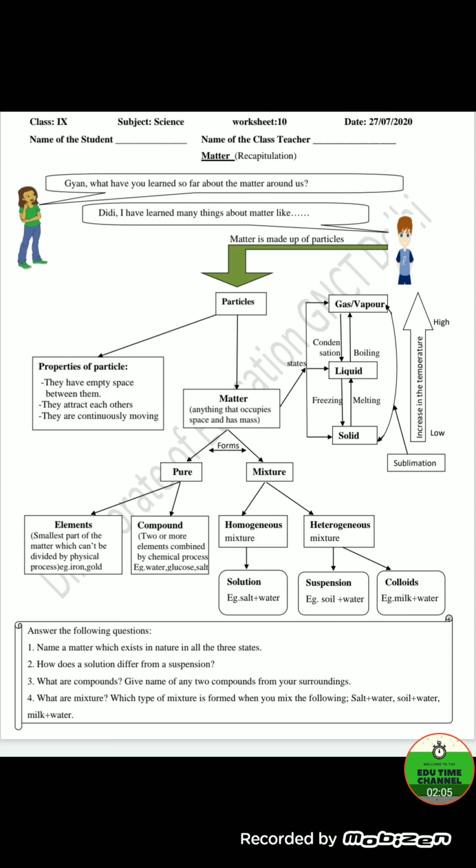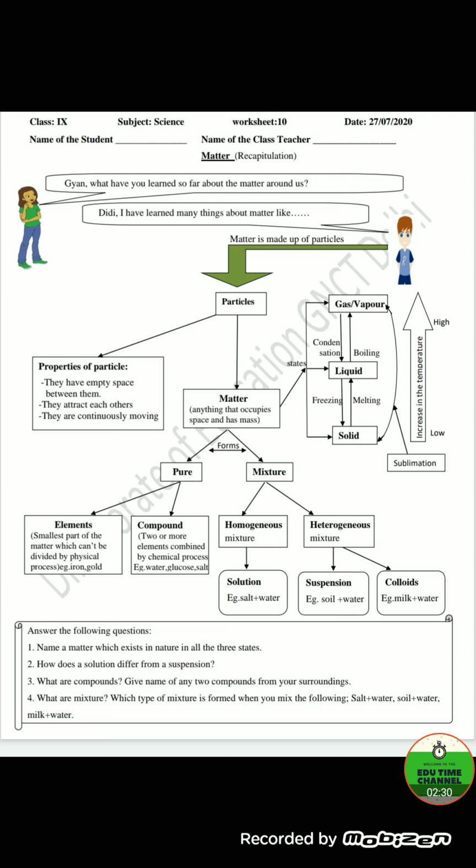Mixture is found in two forms, called homogeneous mixture and heterogeneous mixture. Solution is an example of homogeneous mixture, whereas suspension and colloids are examples of heterogeneous mixture. Now comes the question answers part.